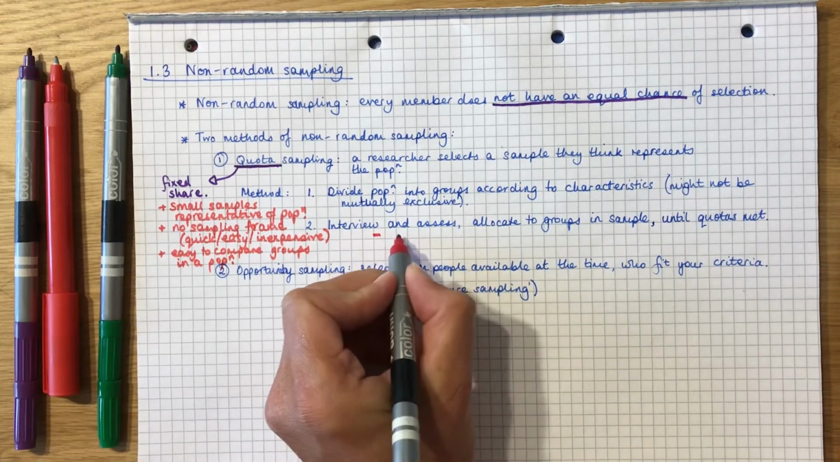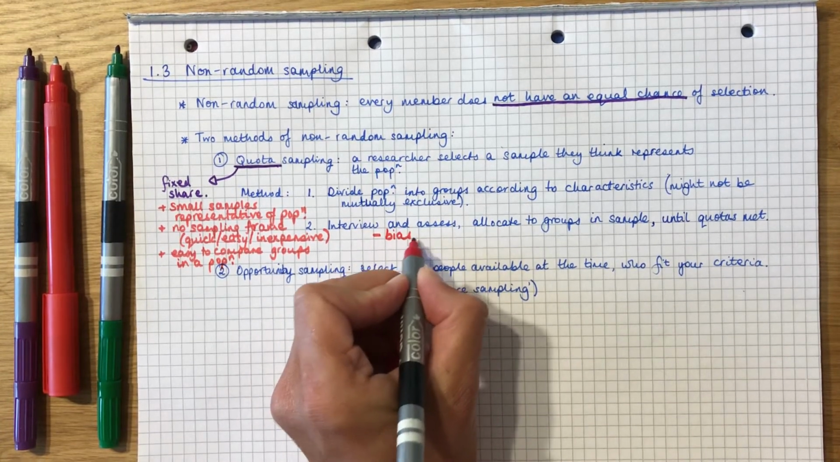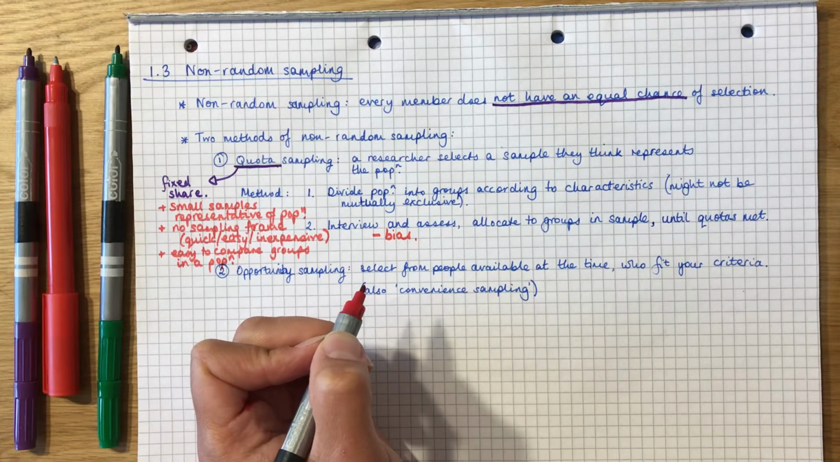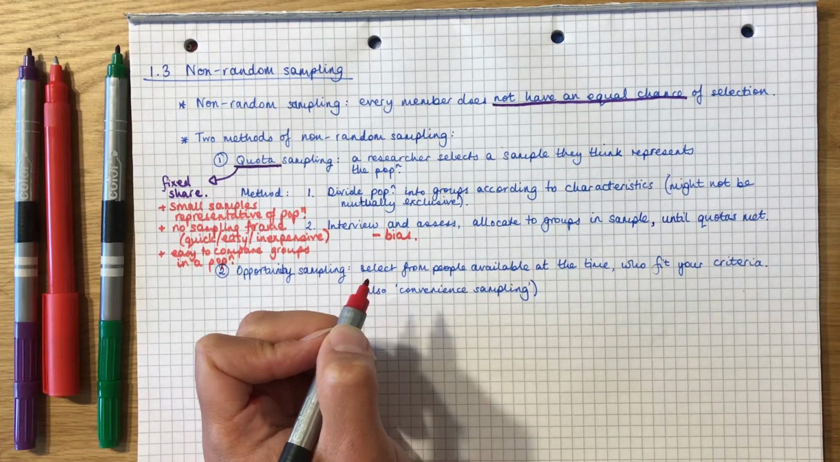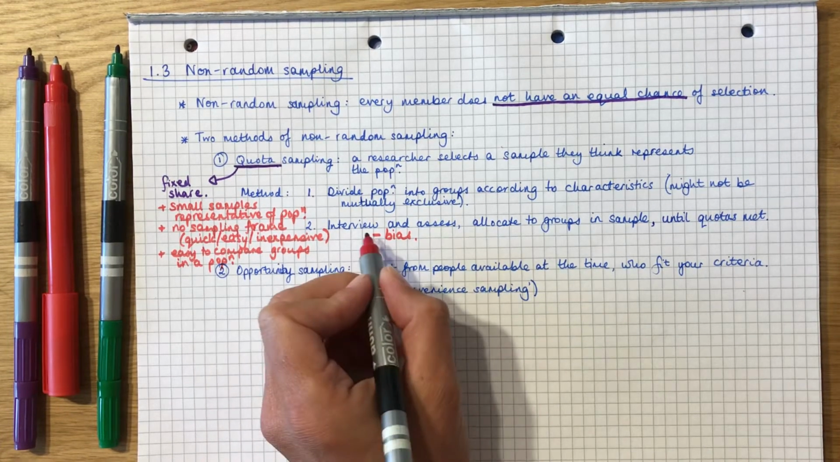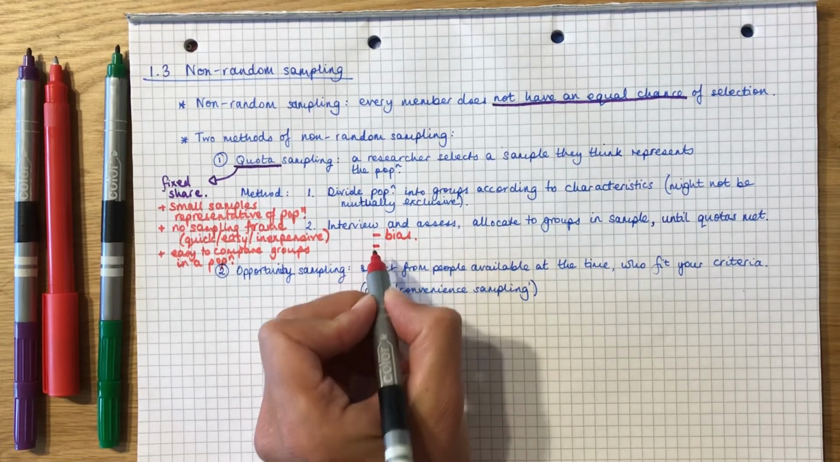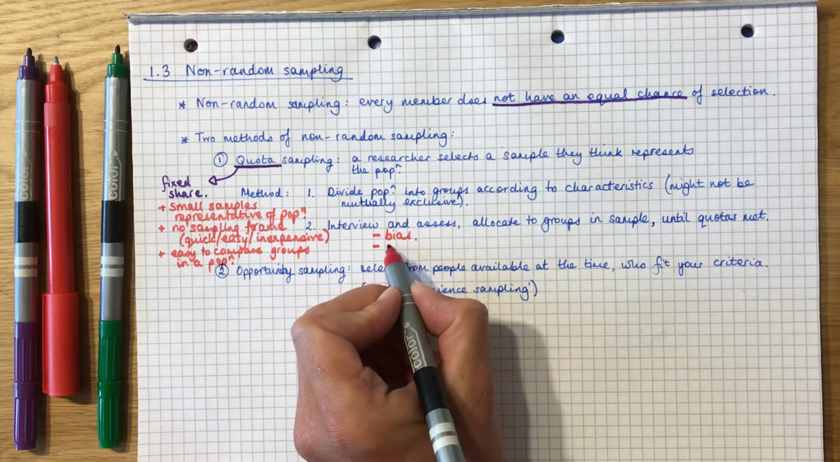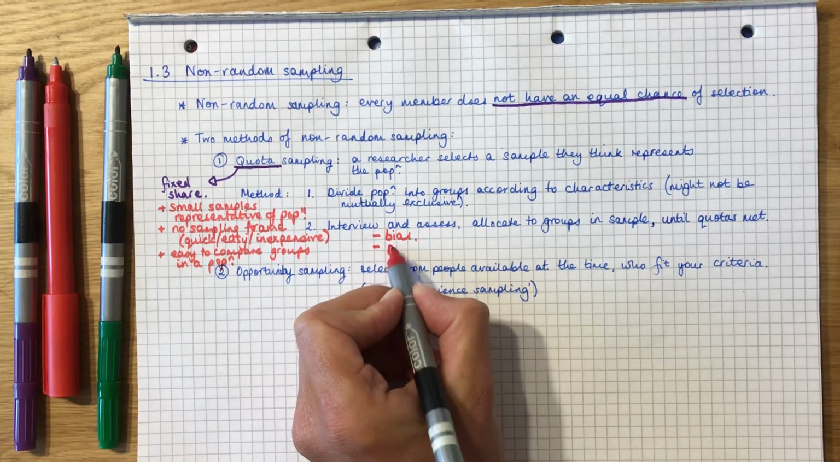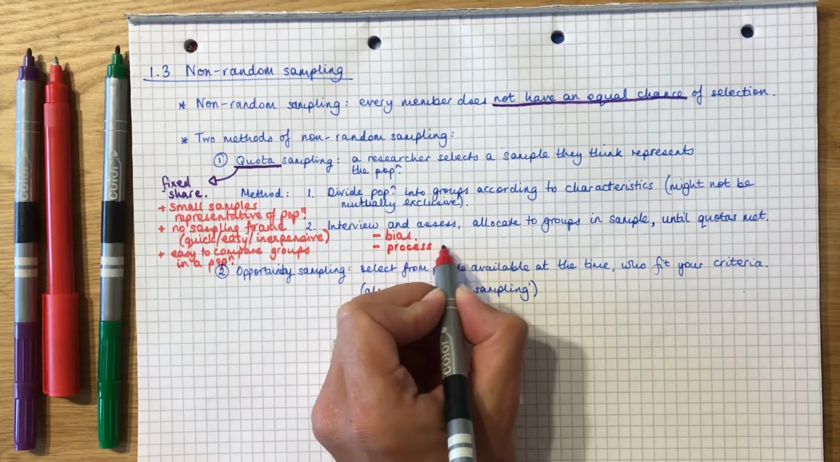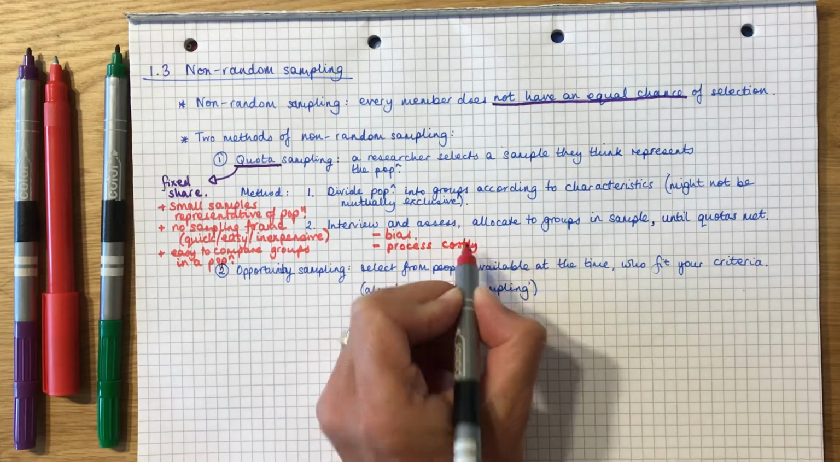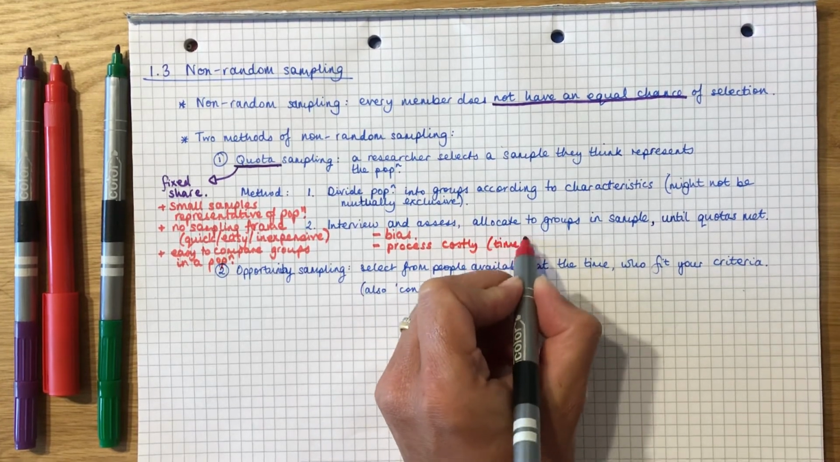However, there are some disadvantages. Of course, the fact that it's non-random means that you are going to get some bias, and especially with the fact that the division into the groups depends on the interviewer and their own biases. The fact that you're dividing a population into groups can be costly. So the interview process can be costly in terms of time and money.